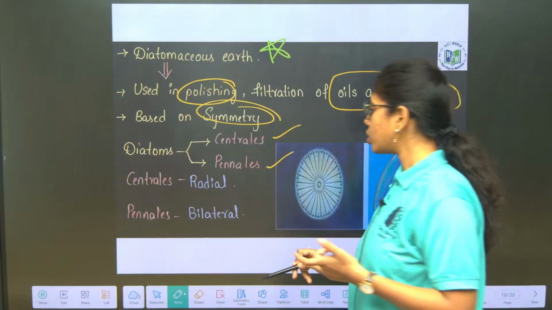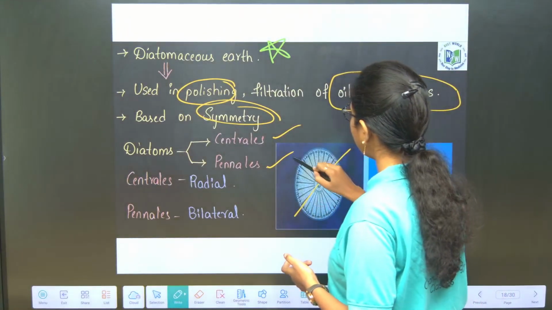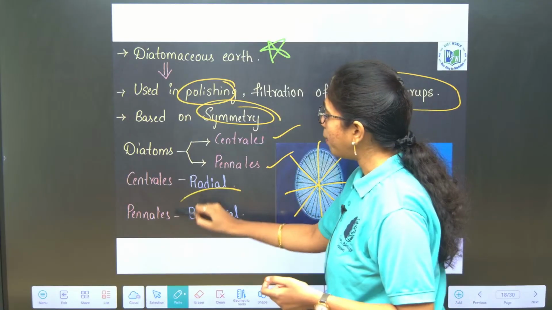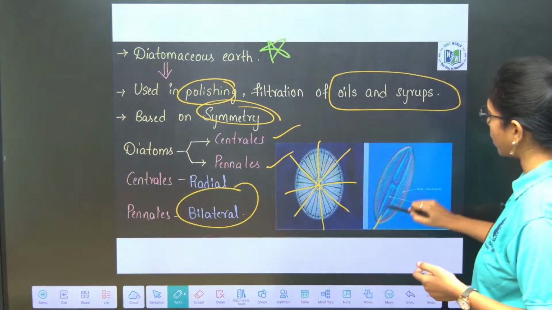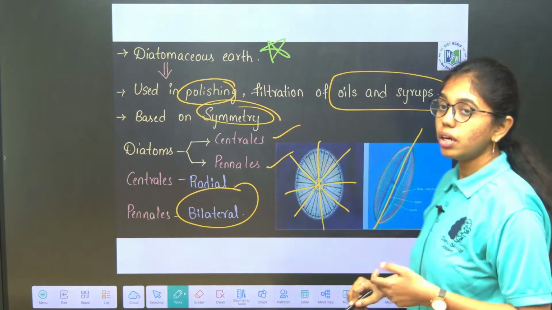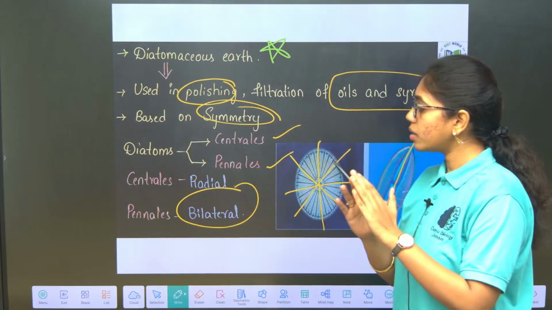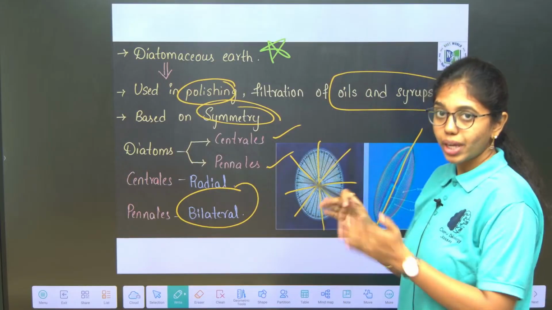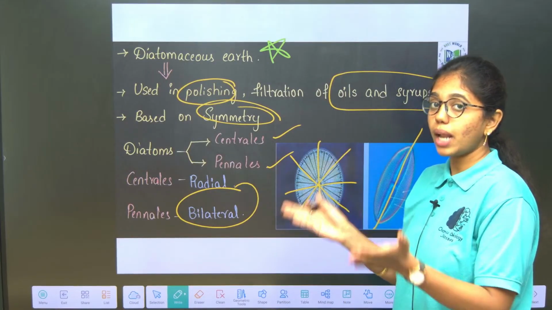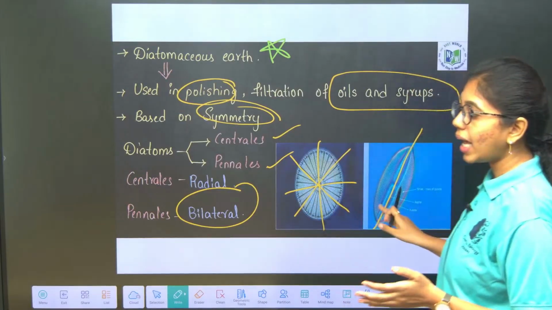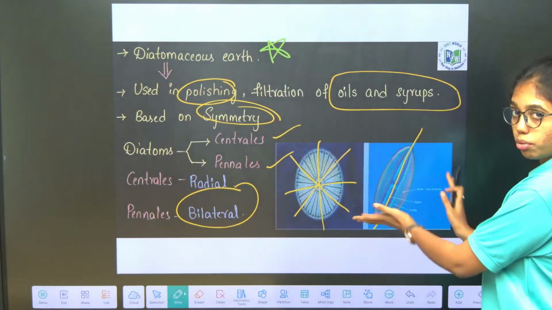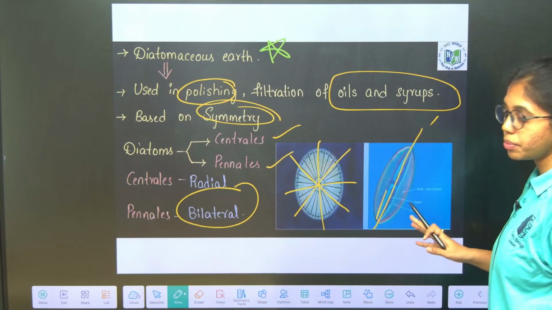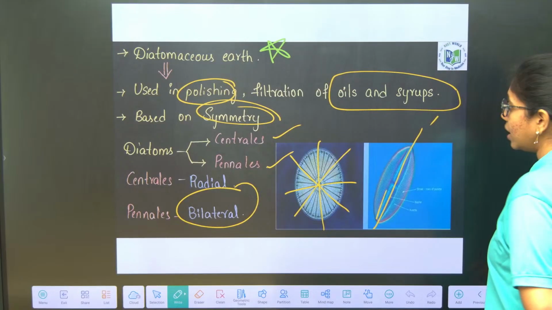Centrales are those diatoms which are radially symmetrical, pennales are bilaterally symmetrical. Radially symmetrical means the diatom is divided into two equal halves by any plane. Bilaterally symmetrical means it is divided into two equal halves by only a single plane. Centrales are radially symmetrical, pennales bilaterally symmetrical.